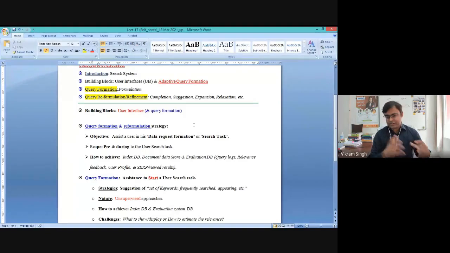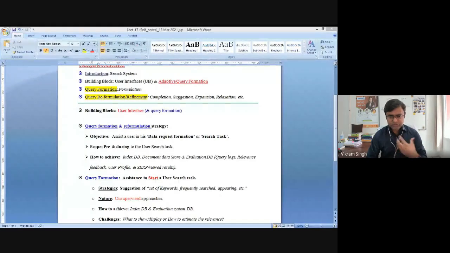And in the literature there are various research papers which have reviewed and analyzed the importance of query formulation and reformulation support on different search systems and interfaces, right? So I'm not going to discuss these conceptual details of these techniques because it is again related to